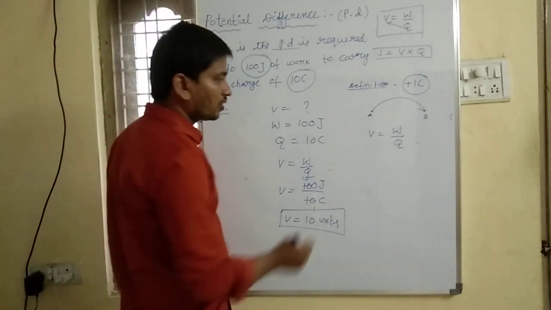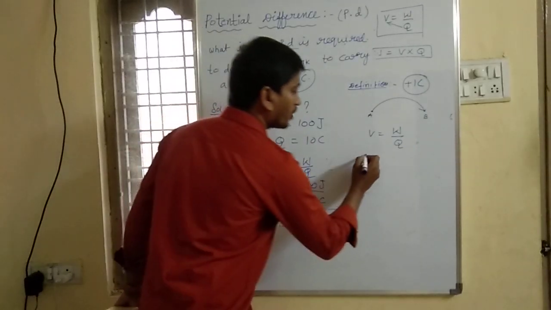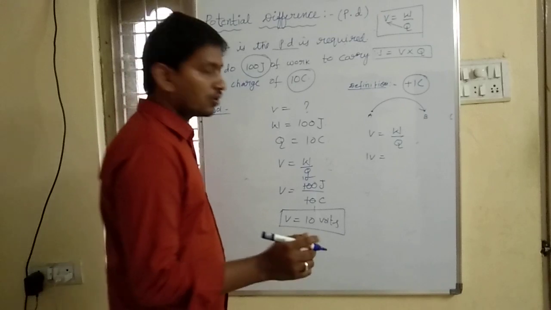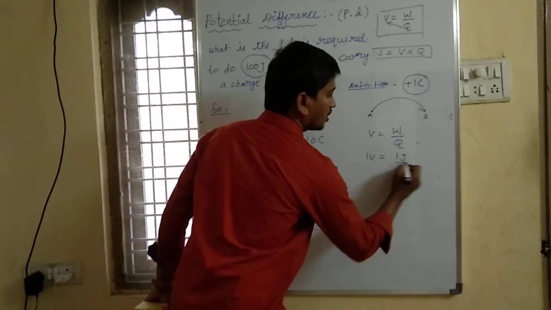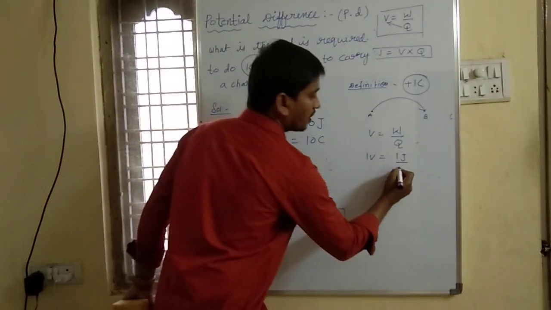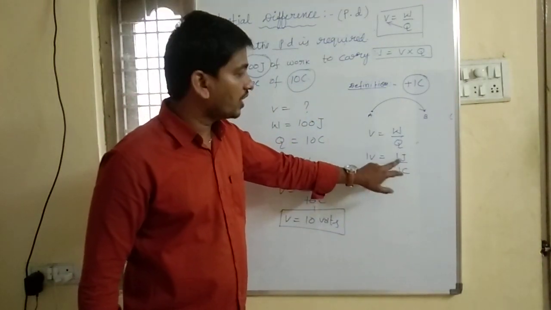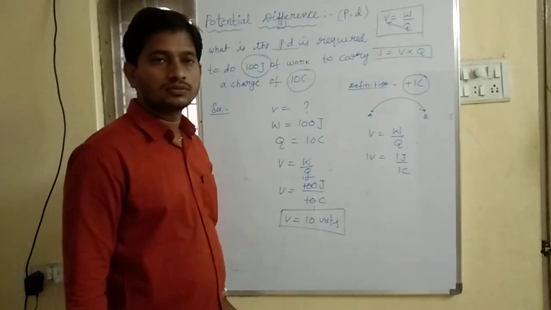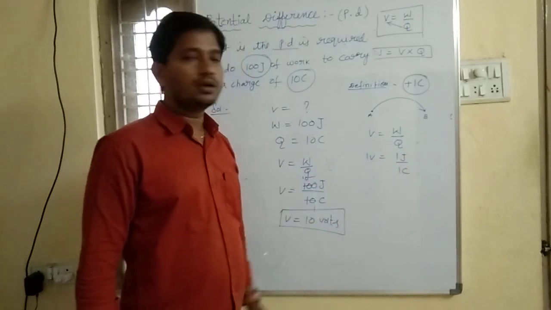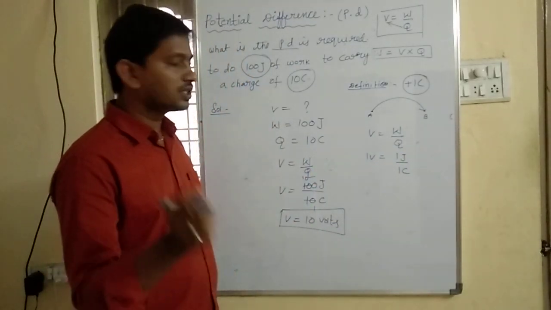So what is the SI unit of potential difference? Volt. How can we define 1 volt? 1 volt is nothing but 1 joule of work done to move 1 coulomb of charge. For moving a charge of 1 coulomb, we have to do 1 joule of work. Then it gives us 1 volt. So 1 volt is equal to 1 joule per coulomb. And what is the SI unit of potential difference? The SI unit of potential difference is volt.